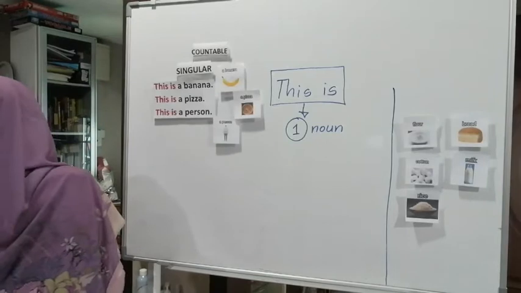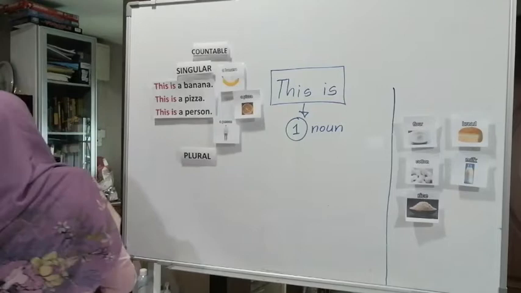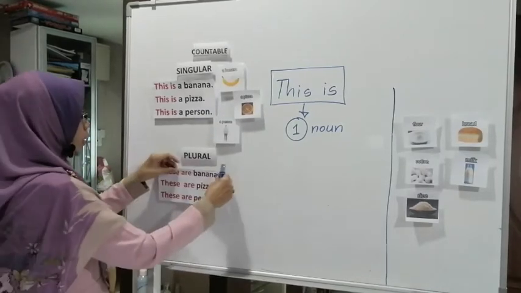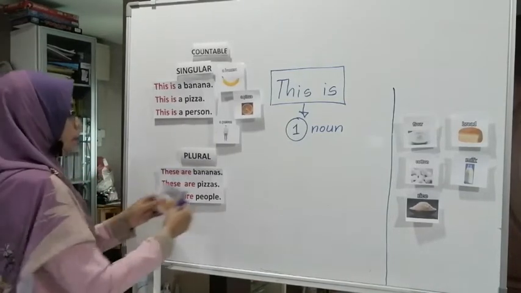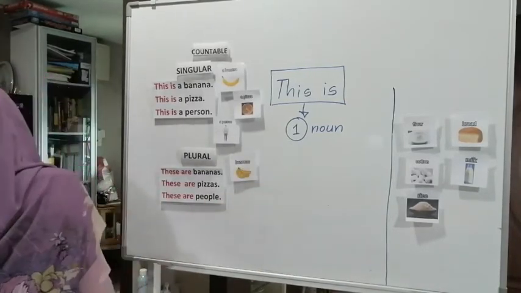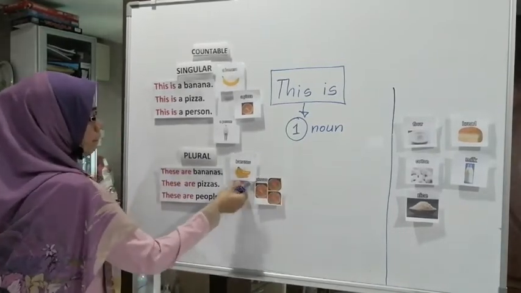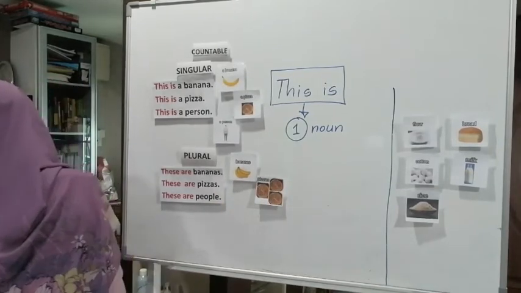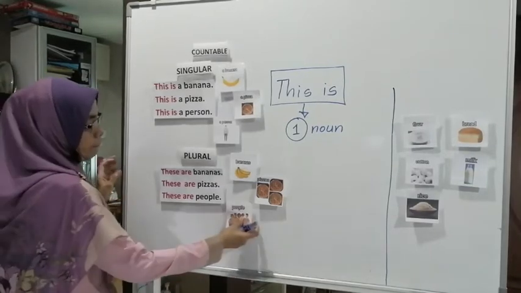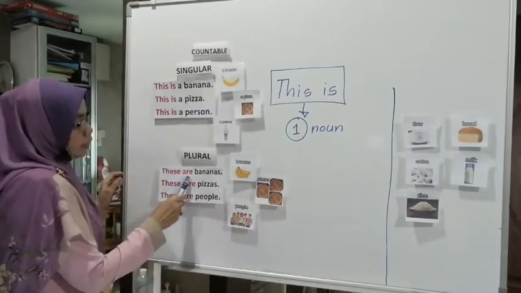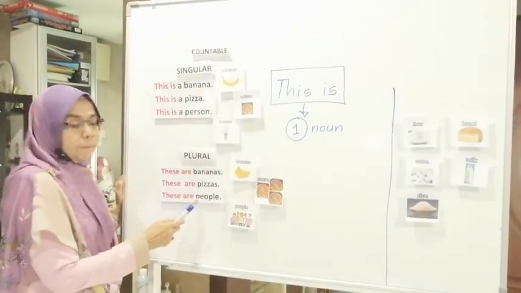Now let's go with the plural. When you have the plural form, your sentence will be like this. These are bananas. These are pizzas. And these are people.